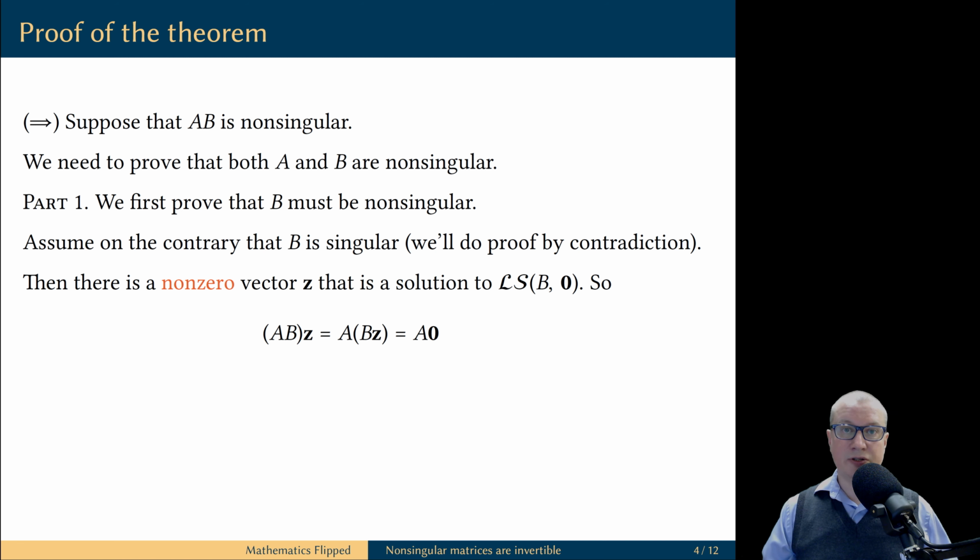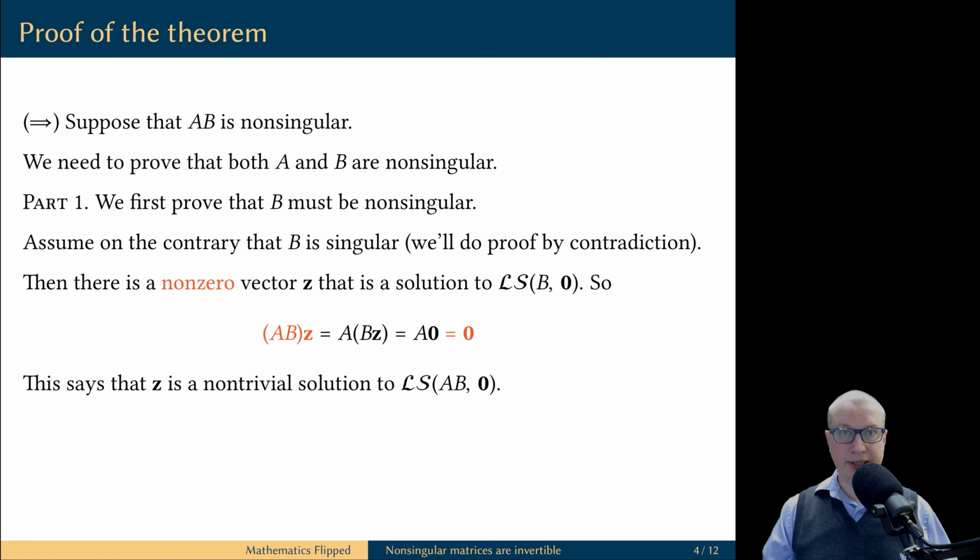This is because we assumed that Z is the solution to the homogeneous linear system with B as the coefficient matrix, and therefore matrix B times vector Z is the vector of constants, which is the zero vector. But now any matrix multiplied by the zero vector is the zero vector.